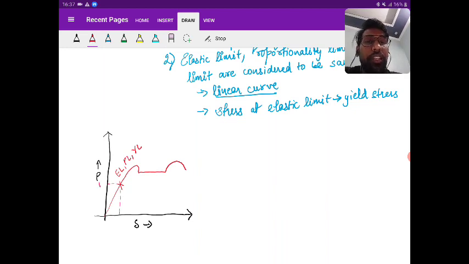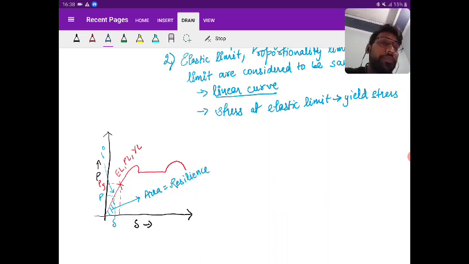The load is yielding at this point, and the curve will be linear. I'm considering a point below this particular load, that is P, and corresponding deflection as delta. So this area under the curve is nothing but resilience, that is strain energy.